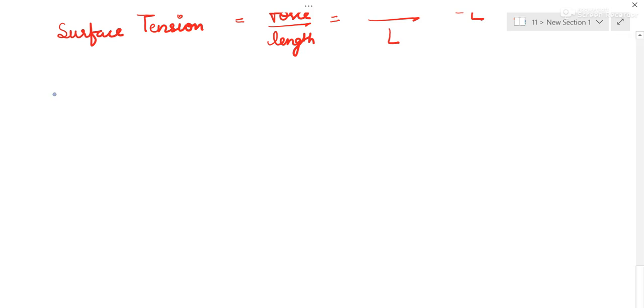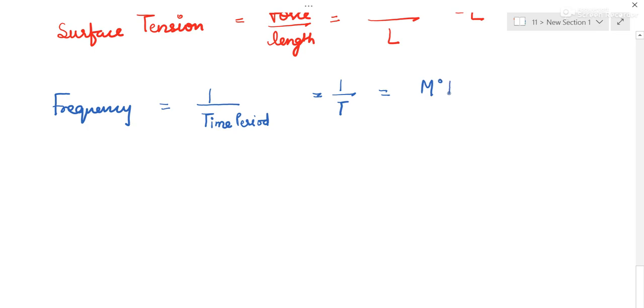Now we have frequency. The general formula of frequency is the reciprocal of the time period. Frequency is the reciprocal of the time period, so it is 1 by T. So it is equal to M^0 L^0 T to the power minus 1. This is the dimensional formula for frequency.